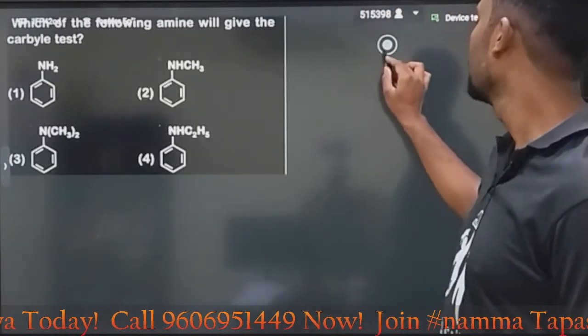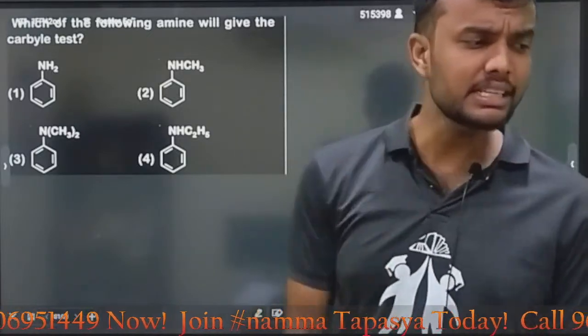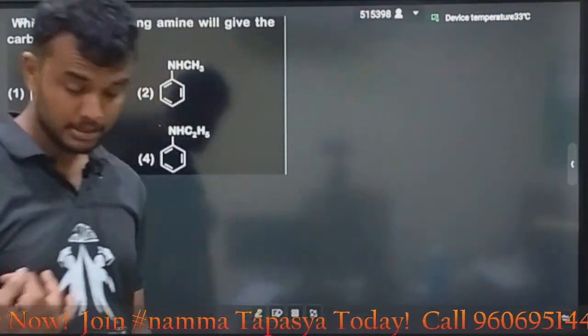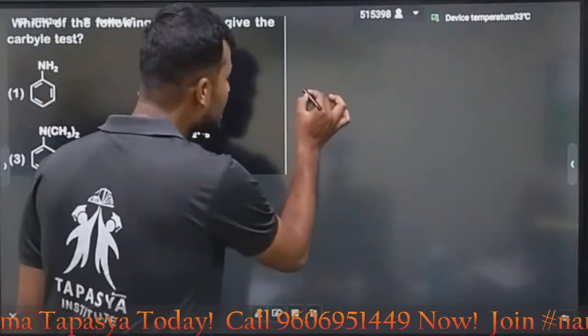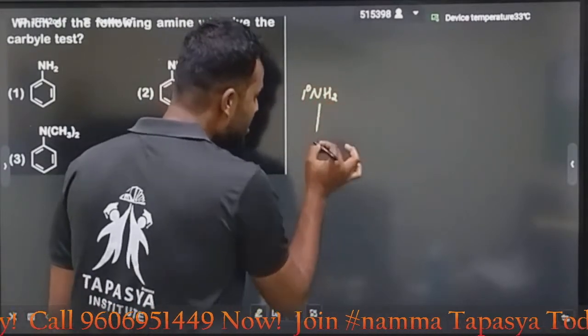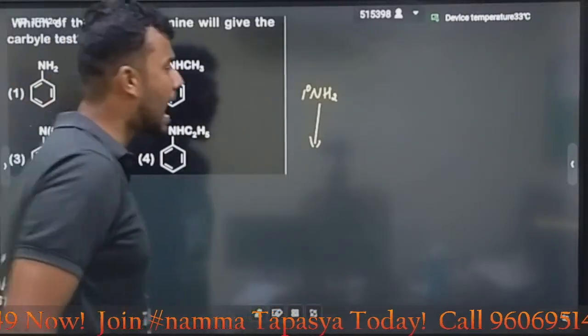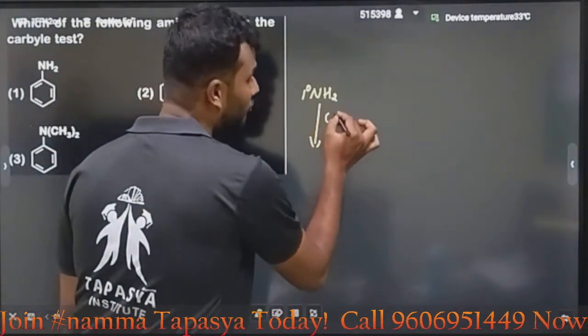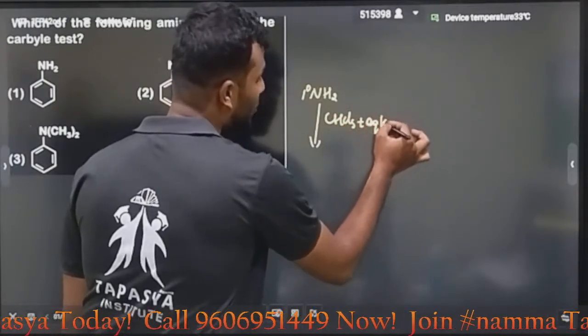Next question. Which of the following will give the carbylamine test? Carbylamine test is nothing but what? Whenever you have a primary amine molecule, it will undergo reaction in the presence of chloroform plus aqueous KOH.